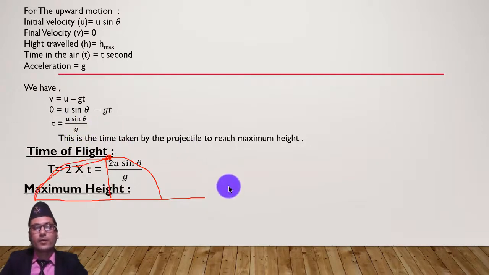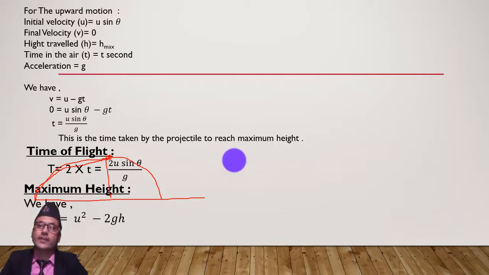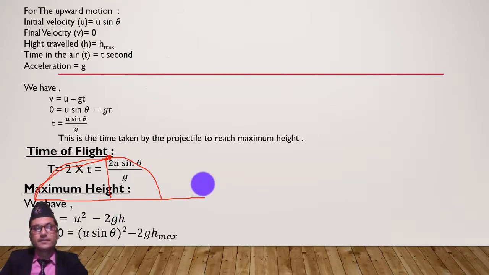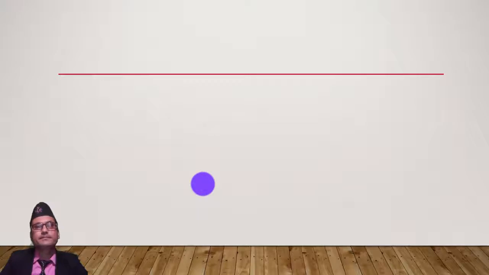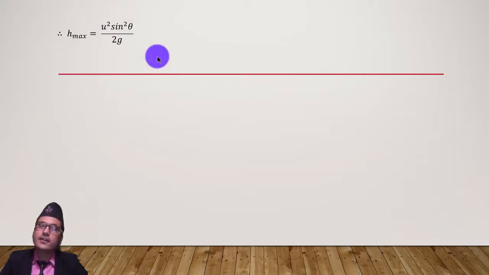Now what is the maximum height? For maximum height, we can use the formula v square is equal to u square plus 2as. We already know that v is 0 at the top, u is u sin theta, and g means minus g, that's why this minus sign here, and h means s max. In this way we can calculate h max. Now s max equal to u square sin square theta by 2g. This is the maximum height. We can calculate this maximum height in this way.